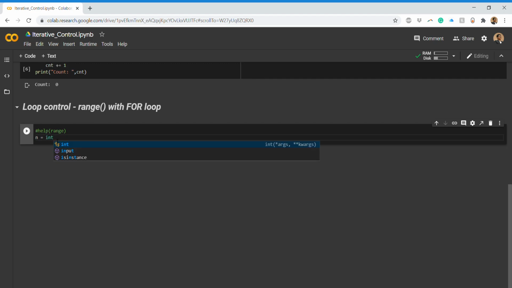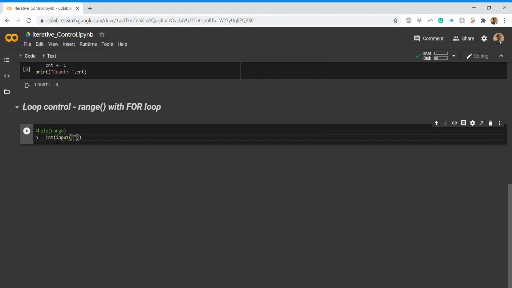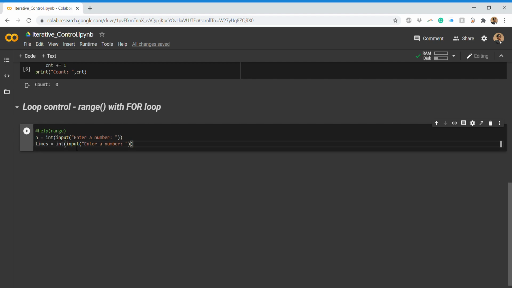First I want to do the typecasting. I'll write input, enter a number, and I will get a number as an integer and store it in n. Now I want to specify how many times I want to multiply this number with some other number. Say if I want to print the multiplication table of 3: 3 times 1, 3 times 2, 3 times 3, 3 times 4, that times is this variable. In this also we have an input, so everything will be taken dynamically.